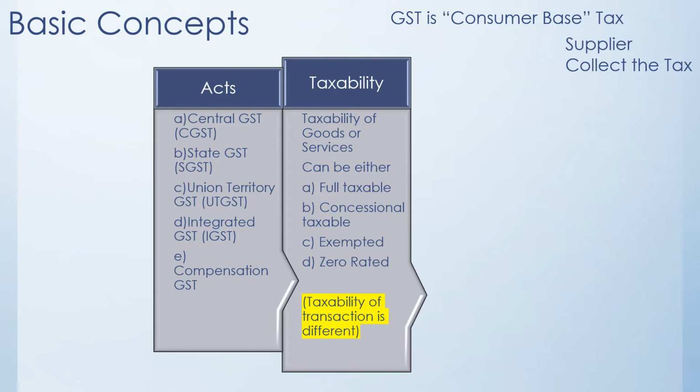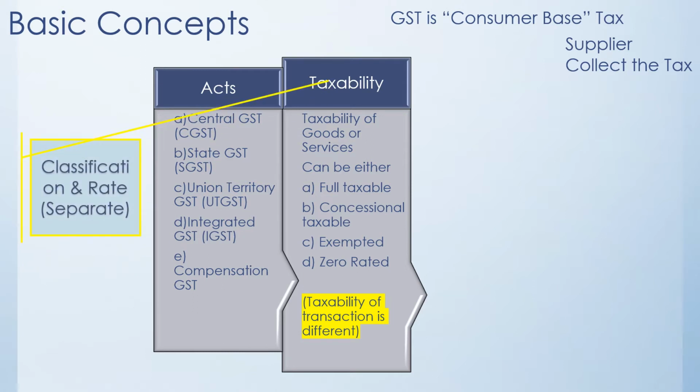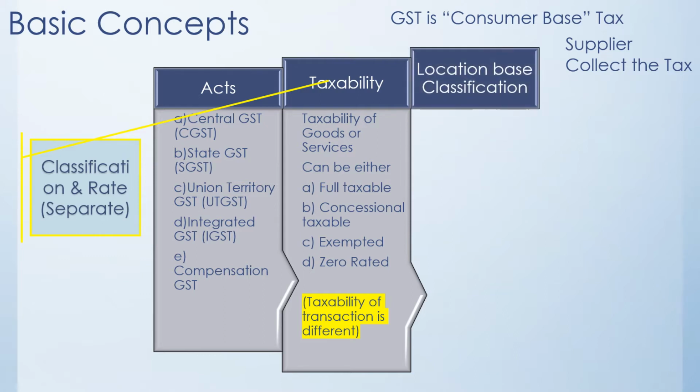Then there is a zero rate of tax. Now exempted and zero rate, the net effect is the same, that the tax liability will not be there. But under the zero rate or nil rate of taxation, you are entitled to an input tax credit, whereas the same is not the case when the goods are exempted from the tax. So when we come to the taxability provisions or the classification and rate of the goods, that's a completely different PowerPoint presentation. We'll be dealing with it at that particular moment. At this moment, you have to remember only the basic aspect.